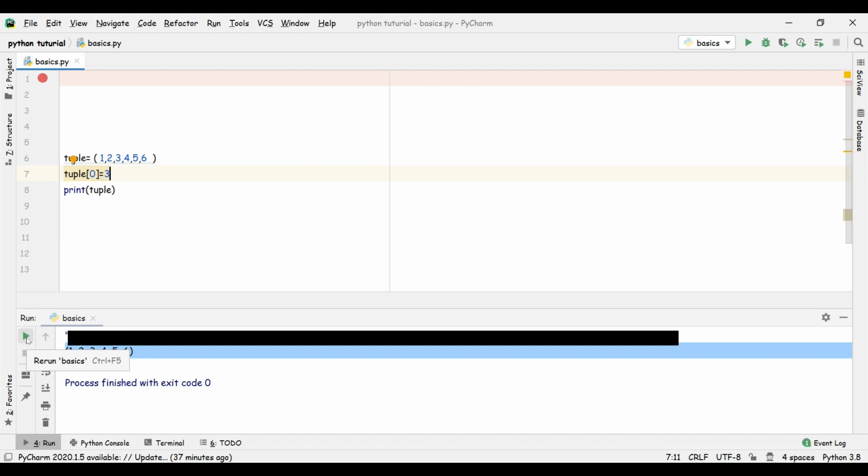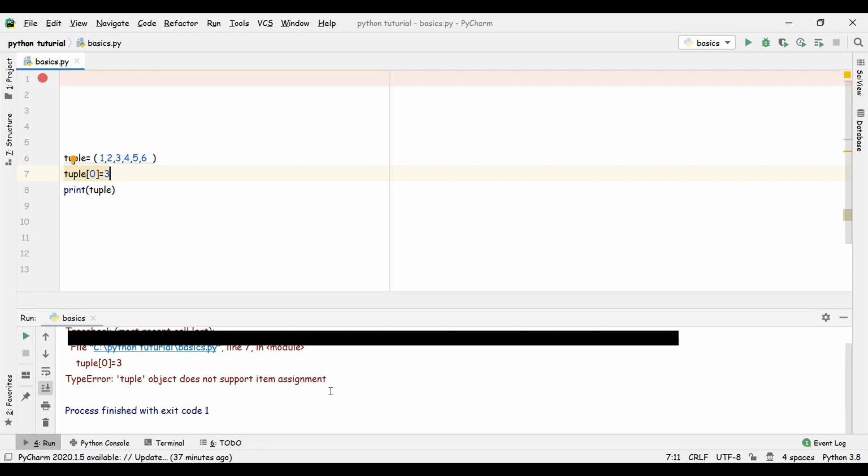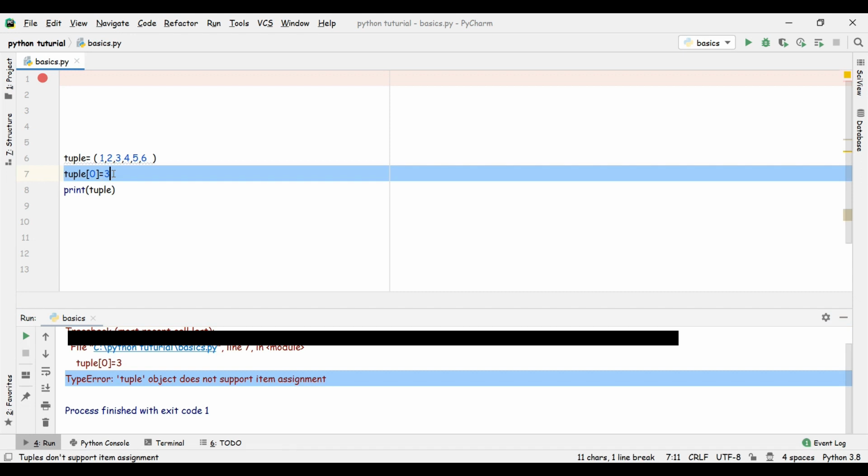We changed the first number with another one because it was mutable. But let's see whether tuple is mutable or not. Let's run the code. We got an error. It is a TypeError which says 'tuple' object does not support item assignment, which means it is immutable.